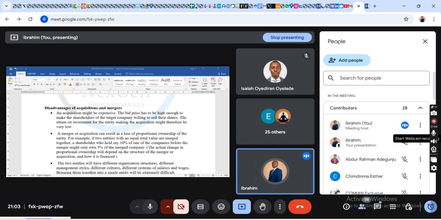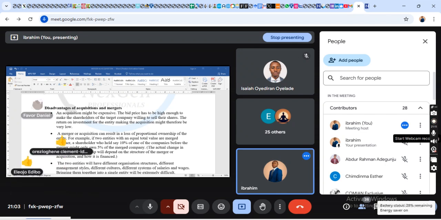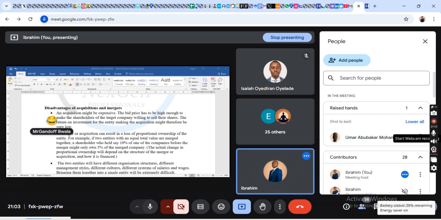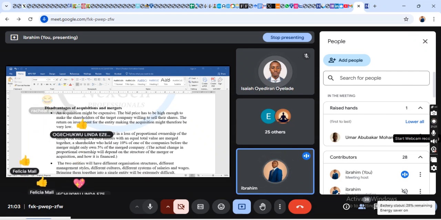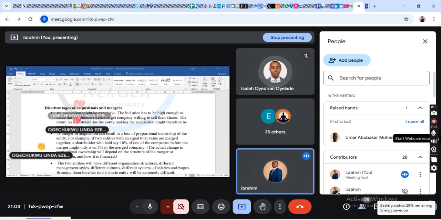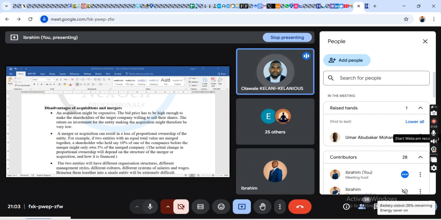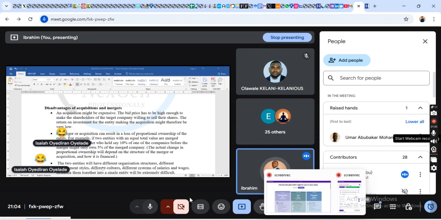Acquisition. Class, are we still together? No be say I dey speak to myself. I need to confirm. Hope say no be AI. Together, sir. Okay, nice one. Okay, it's not AI. AI don't attend class. Oh God, nothing is impossible.